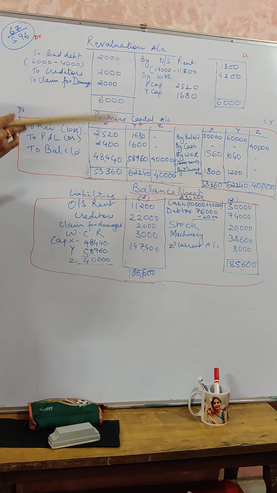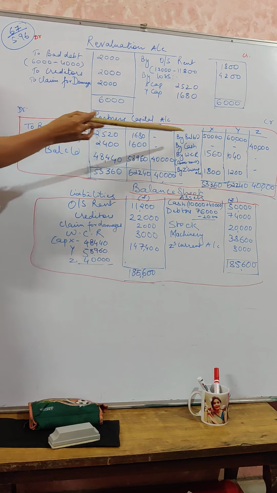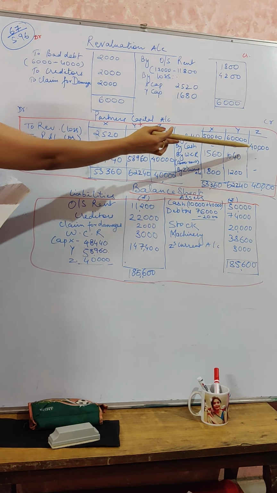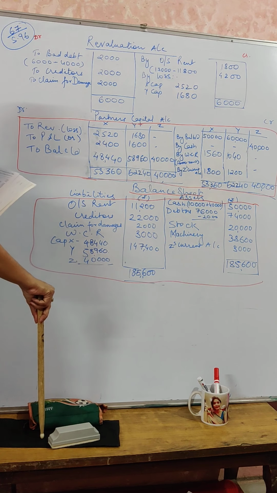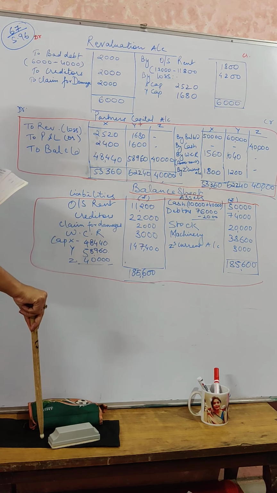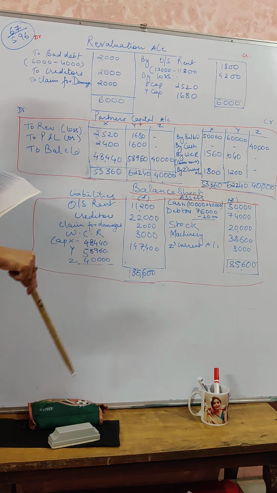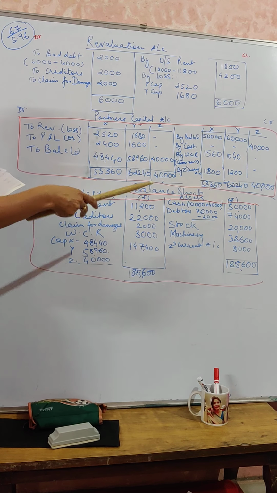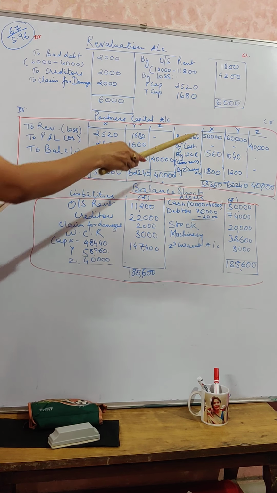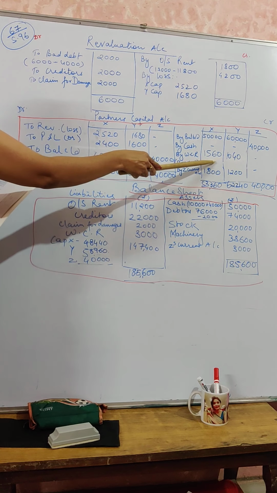After that, we need to prepare the partners' capital account. Balance brought down of the other two partners. The new partner brings 40,000 as his share of capital. He is not bringing his share of premium in cash. The second thing is that WCR is already given to you as 5,600. Out of that, a new claim to be maintained of rupees 3,000. That means the new reserve for WCR will be 3,000. So out of that 5,600, 2,600 is a free reserve. That 2,600 we are going to distribute in their old ratio.